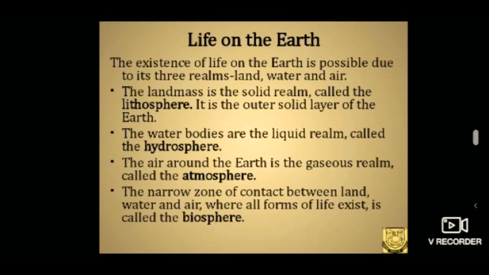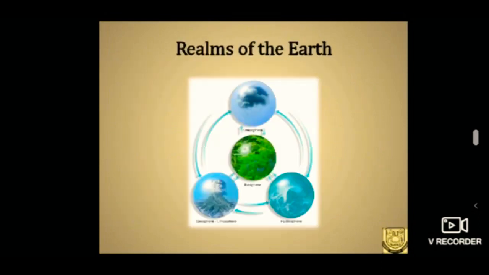The places in contact with lithosphere, hydrosphere and atmosphere is the zone of life in the earth. Therefore, it is called as biosphere. This diagram denotes the realms of the earth. The atmosphere part, lithosphere or geosphere part, that is the solid part of the earth, and hydrosphere combined together for the life existence in the earth called as biosphere.